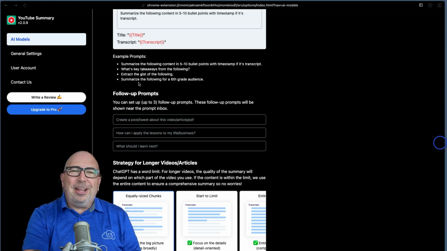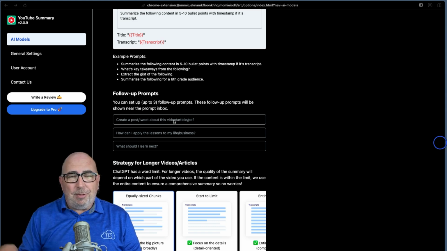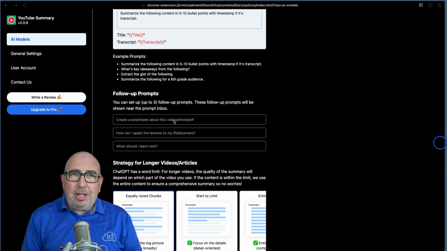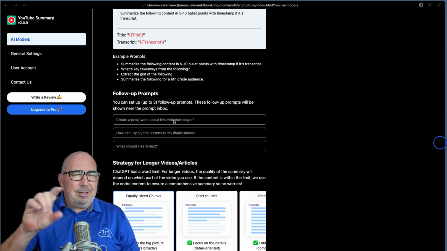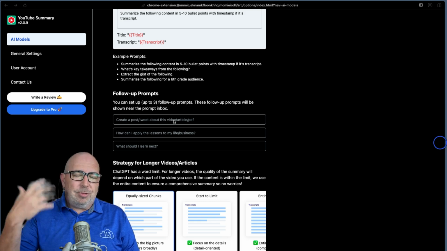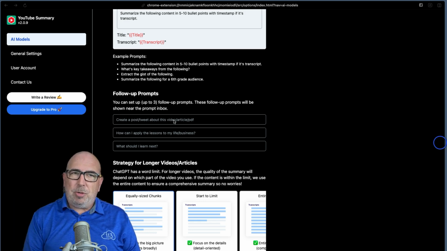Another very cool thing about this extension is you can have follow-up prompts. As I said, I'm going to do all of this in ChatGPT and Gemini, but if you wanted an automated system, you can add some follow-ups in here. The reason that I'm not using the follow-ups here, I think they're very useful in a lot of cases. I want to read the output, sort of assimilate that in my mind first, and then decide what the next follow-up questions are going to be.